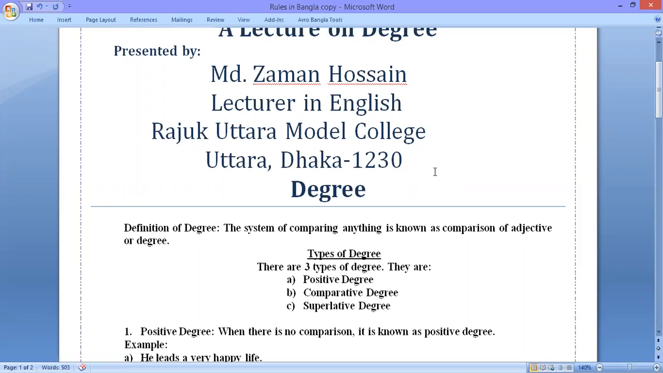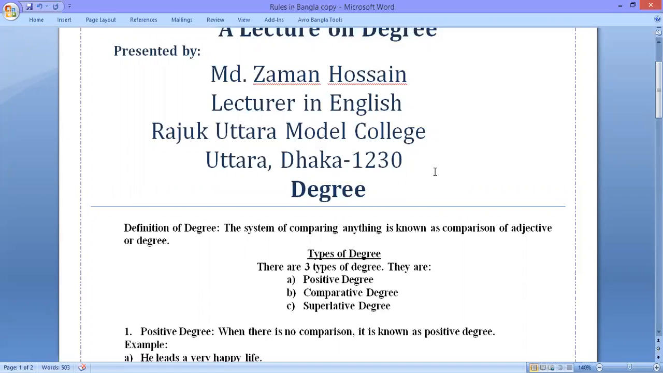So first of all, I would like to define degree. The definition of degree is: the system of comparing anything is known as comparison of adjective or degree. I am repeating, the system of comparing anything is known as comparison of adjective or degree.